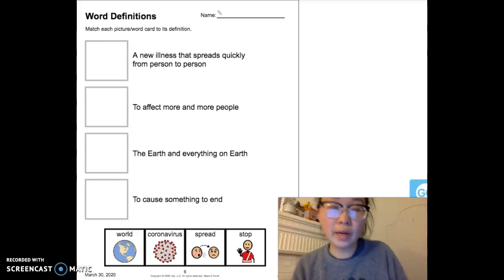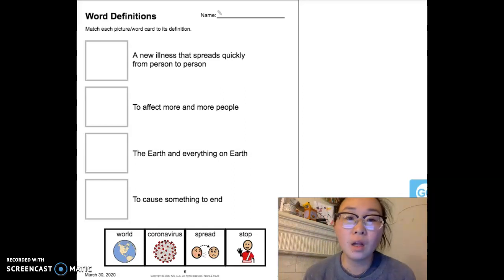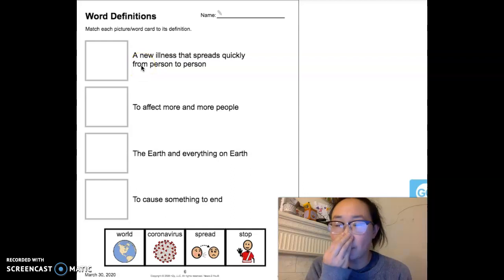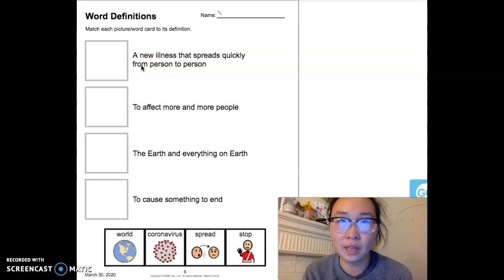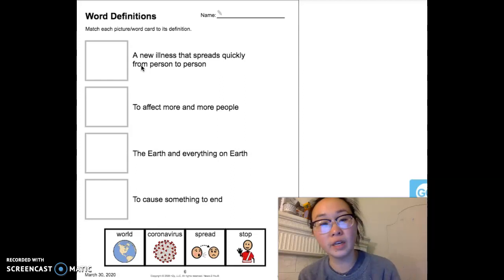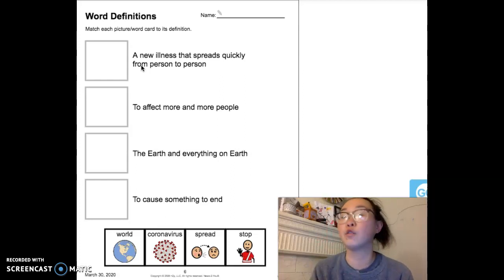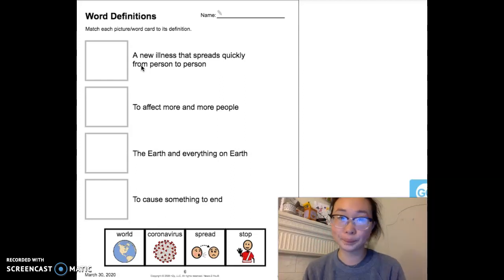Okay, so this is the word definitions, and not everyone will have this specific page. I think only 3 students have this one. If you don't have this one, then go to the next video, which will have the other version of the word definitions. So let's go over definitions.